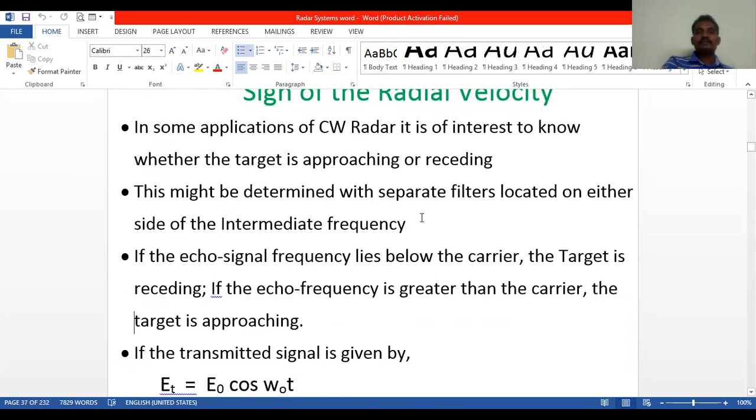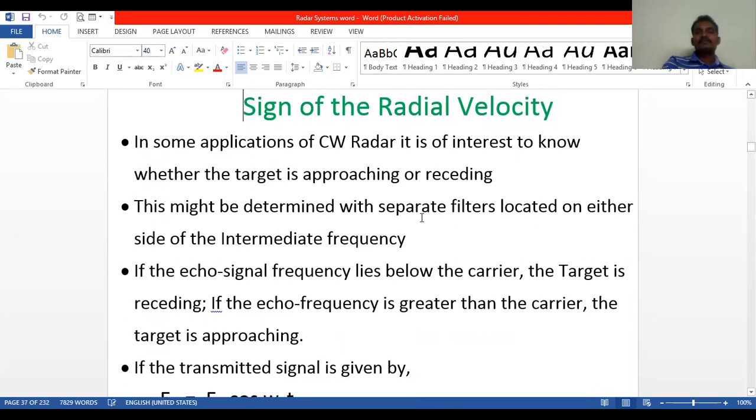Next, coming to the sign of the radial velocity. In some applications of continuous wave radar, it is of interest to know whether the target is approaching or receding. How can this be determined? This might be determined with separate filters located on either side of the intermediate frequency.